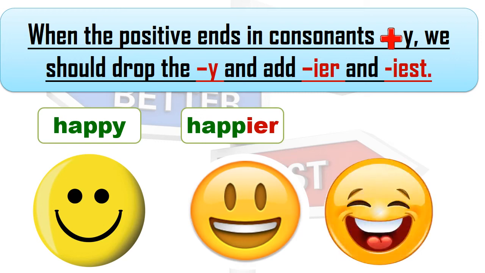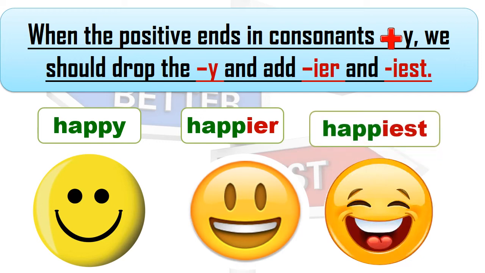So that is happiest. Positive, comparative and superlative. Here we have dropped Y and added IEST. So when the positive ends in consonant plus Y, and here it should be a consonant, then we have to drop that Y and add IER in the comparative degree and IEST in the superlative degree. Got it clear? Let's move to the next rule.